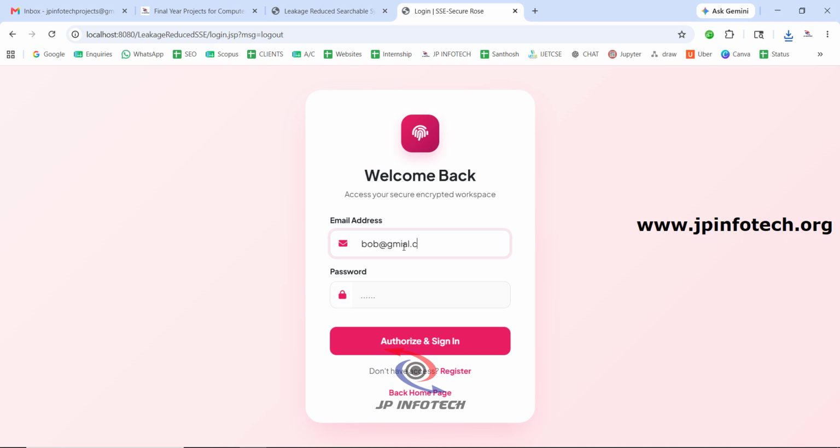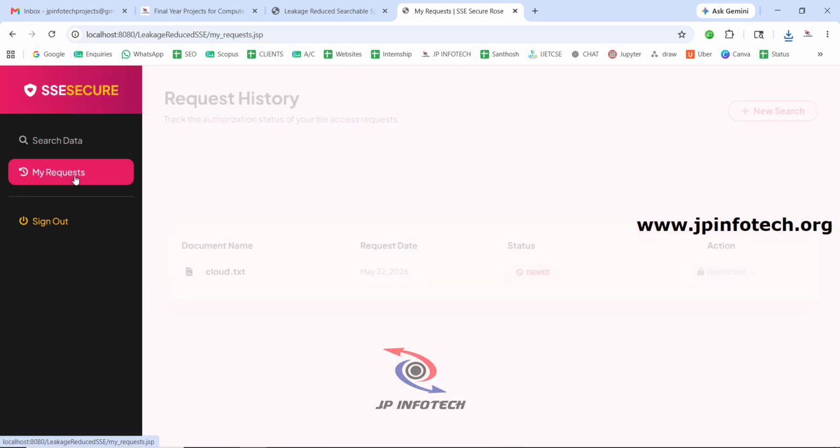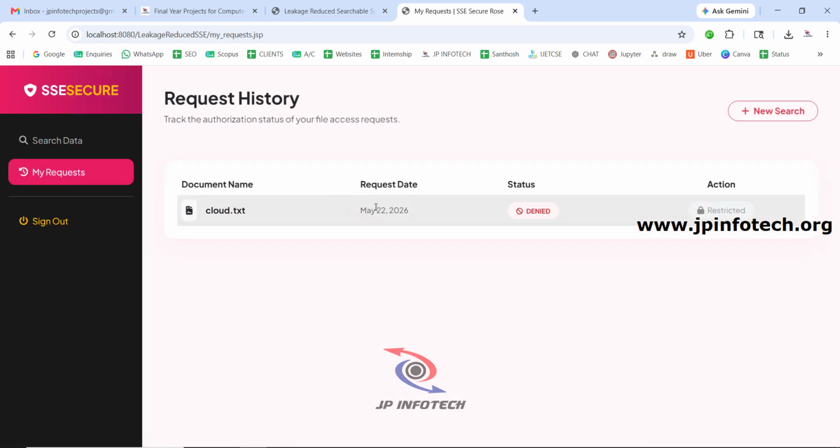Now if the data user logs into the system and goes to my request, you can see the access is denied. Whenever some third party identifies this document and asks for a request, the data owner verifies whether they are an authorized person, whether they are in that organization or department, or whether they are a third party.